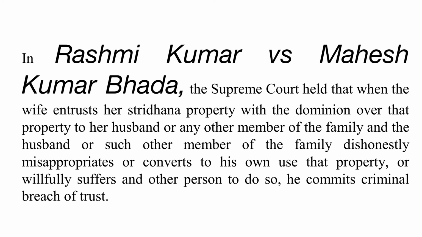And in this case, even the failure to hand over marriage gifts and ornaments received to the wife by the in-laws on being driven out also amounts to criminal breach of trust. And even taking away gifts or cash offerings from the bride by her in-laws also amounts to misappropriation. The person shall be liable under criminal breach of trust.